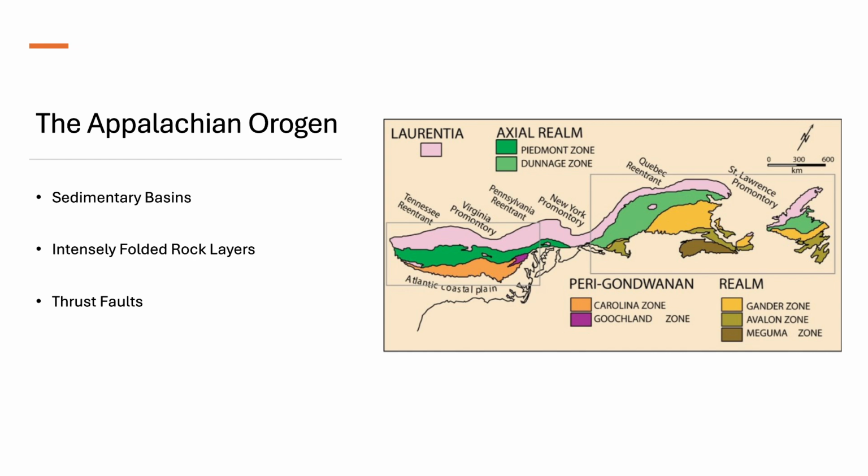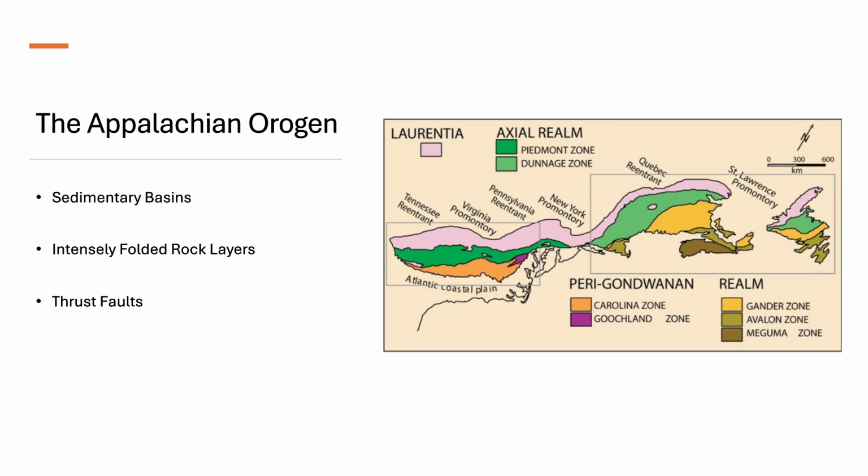The Appalachian orogeny. The Appalachian Mountains contain geological evidence of ancient continental collisions. Their structure includes folded rock layers, thrust faults, and sedimentary basins, all signs of major tectonic activity. They formed through three major orogenies: the Taconic, Acadian, and Alleghanian. These events match mountain building processes found in Europe and Africa, proving that these regions were once connected before the Atlantic Ocean opened. This is one of the clearest geological indicators of Pangaea's existence.